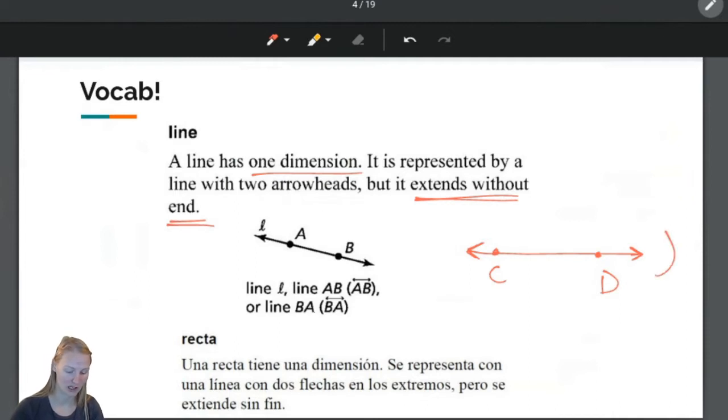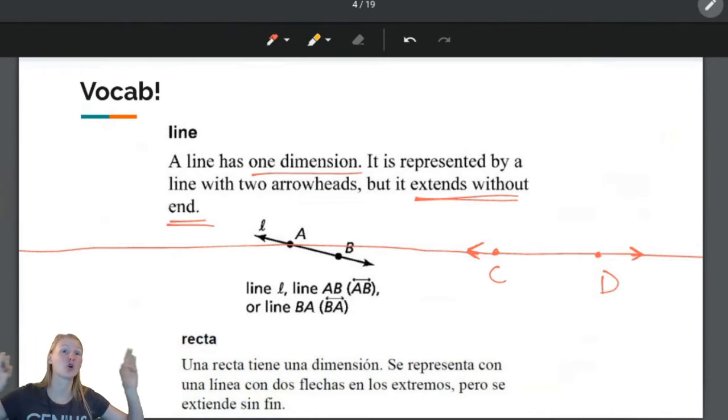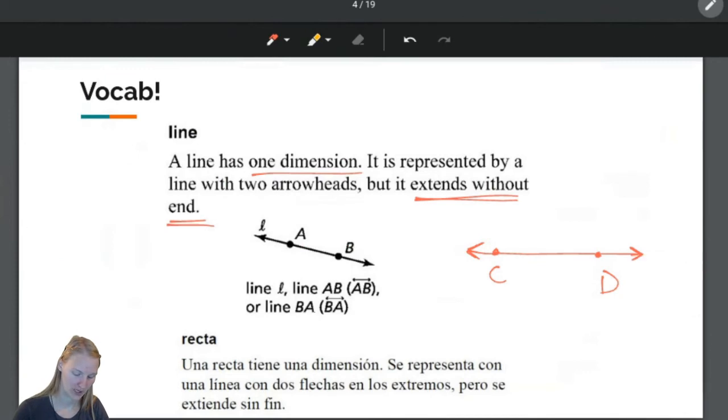I'm talking about the line that goes forever and ever and ever in both directions. Line CD goes off the screen that way. It goes off the screen this way. This line goes forever. So that's what we mean when we say line.